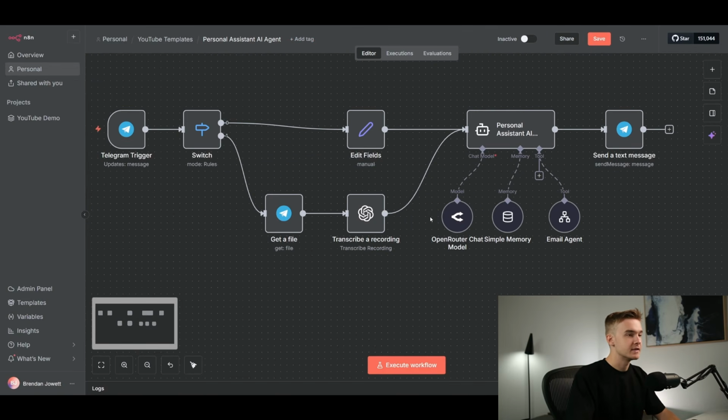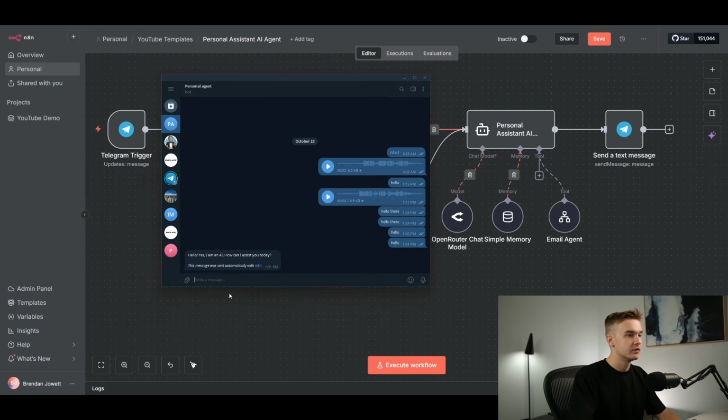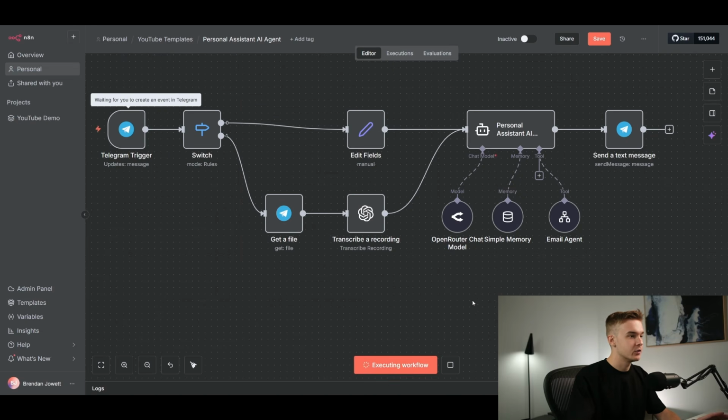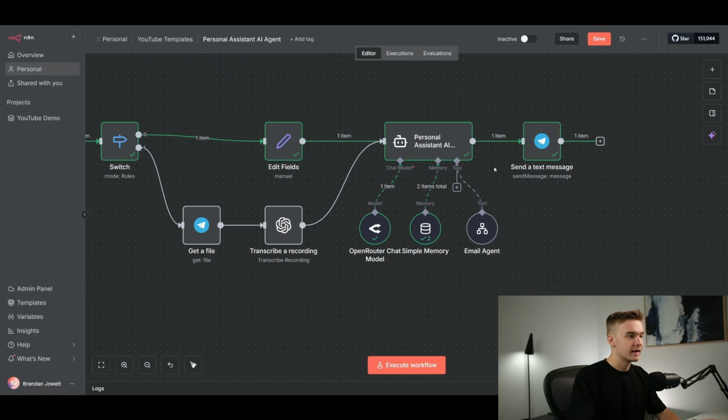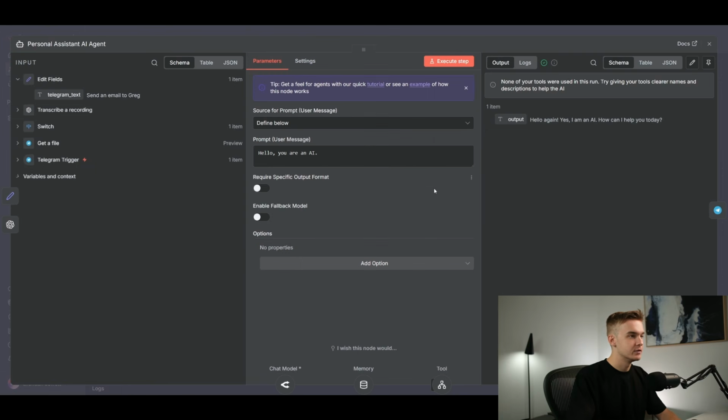So what I might do is send a message off to Telegram telling it to send an email, and hopefully it's got enough context from the name there to actually run that tool call. So send an email to Greg, and then, oh, we didn't hit execute workflow. So make sure to do that. Looks like it's coming through now. And there we go. Okay, so it doesn't look like our tool call was actually run in this case. So it looks like we will need to do a little bit of prompting.